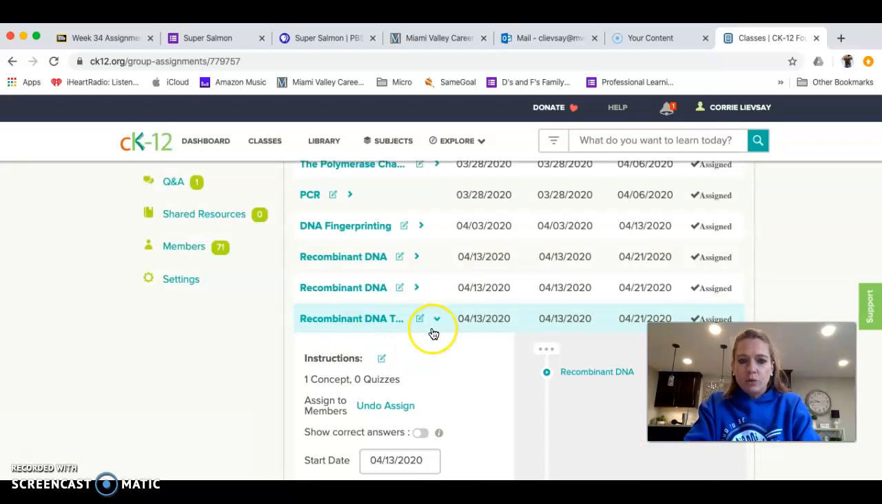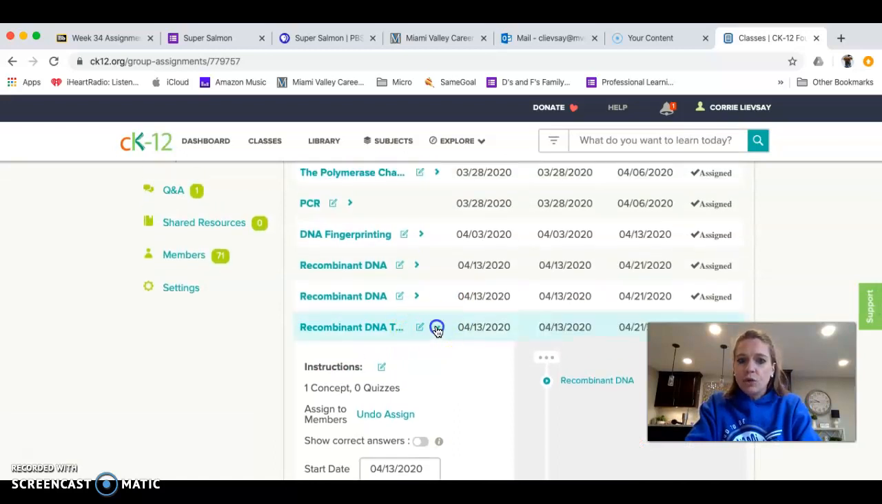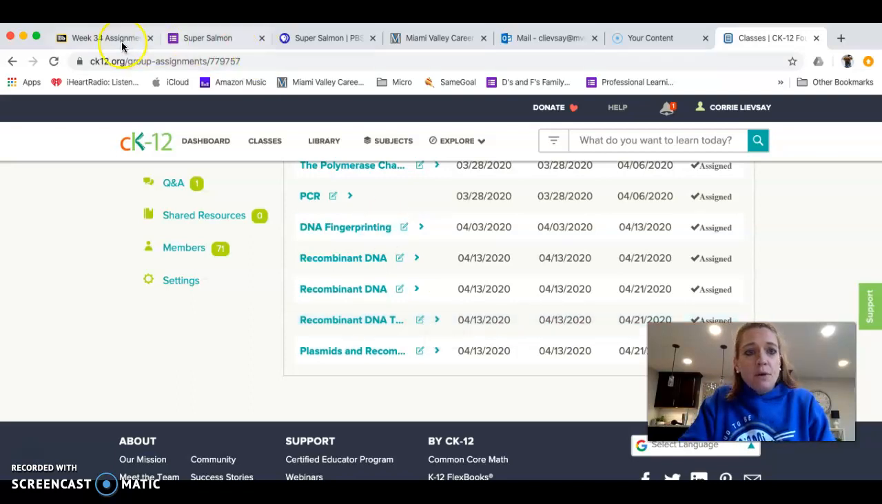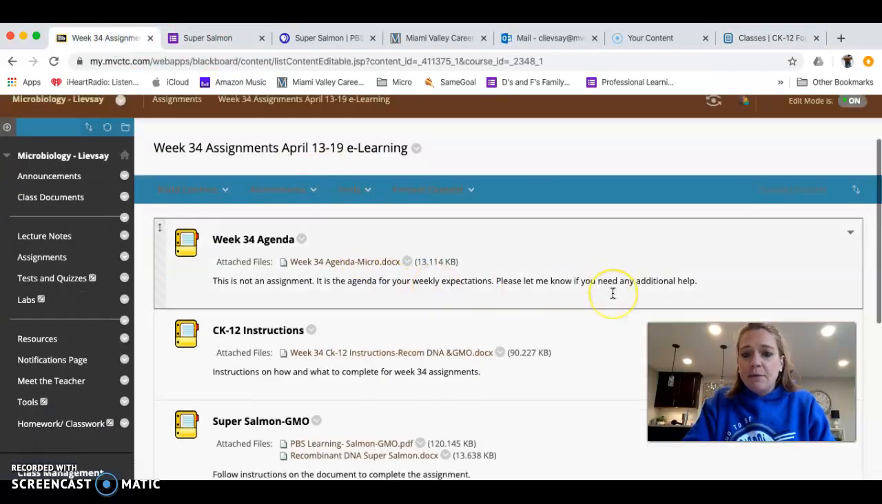And then your recombinant DNA, these next two are videos. So you need to watch both of those as well. And again, it shows who's completed that and who hasn't. If you are having problems with that, just email me, let me know you're having problems, and then we'll work out a solution together. Okay? But for the most part, that is your assignment for this week.